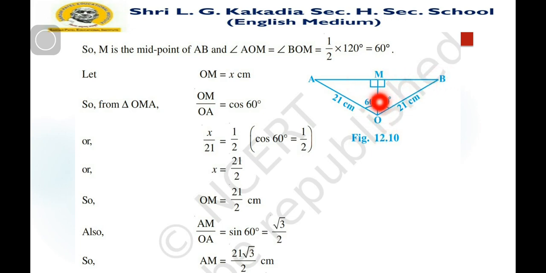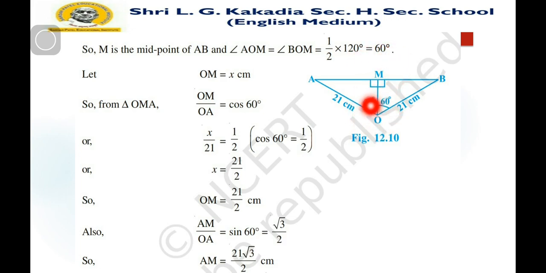So AM and BM are the same, and OM is common. As these two triangles are congruent, all parts of both triangles are equal. Means angle A equals angle B, the angles at M are equal, and the angles at O are equal. OA is equal to OB and AM is equal to MB. OM is a common part. So M is the midpoint of AB, and angle AOM and angle BOM are each half of 120 degrees, that is 60 degrees.